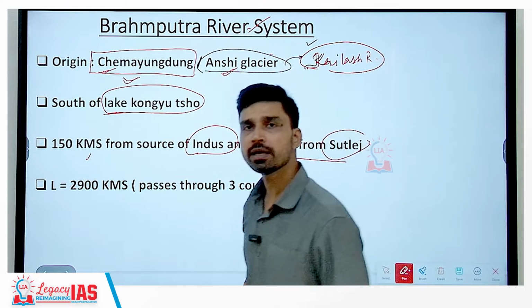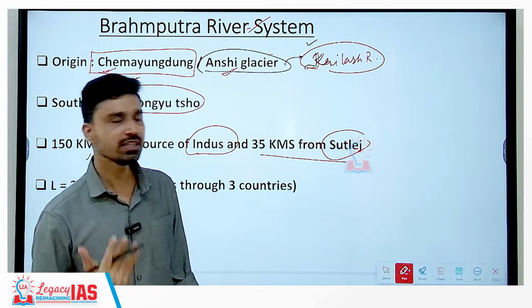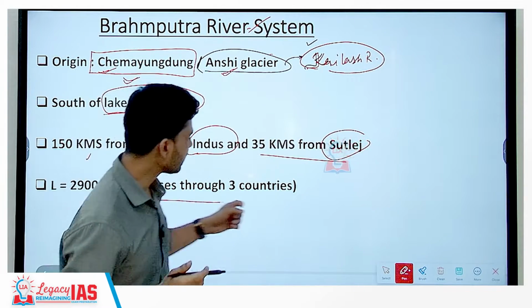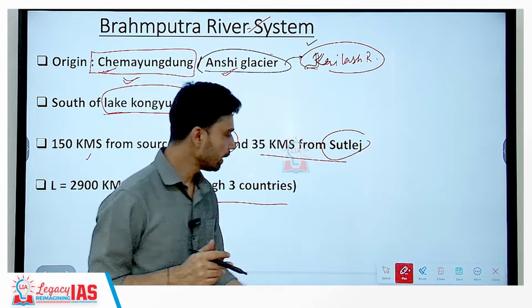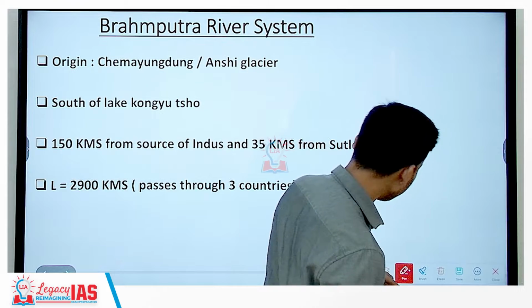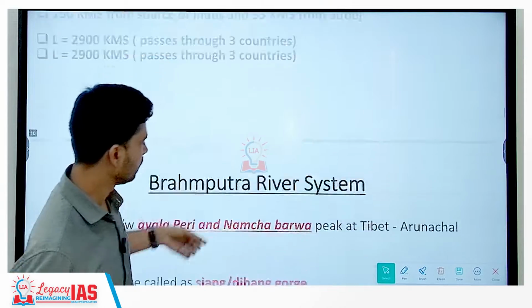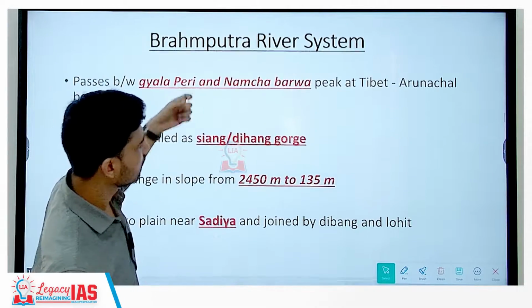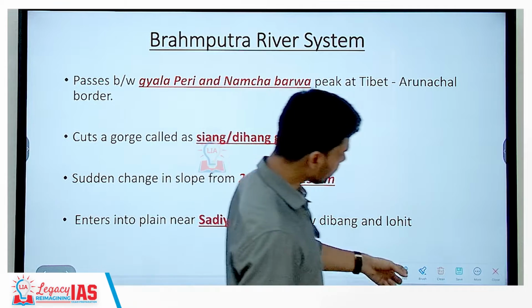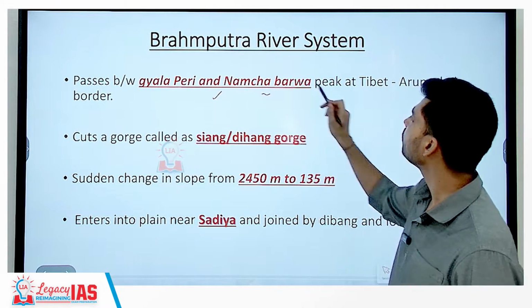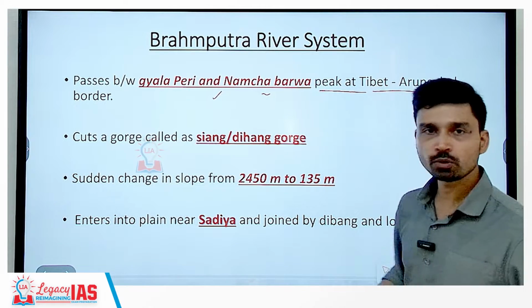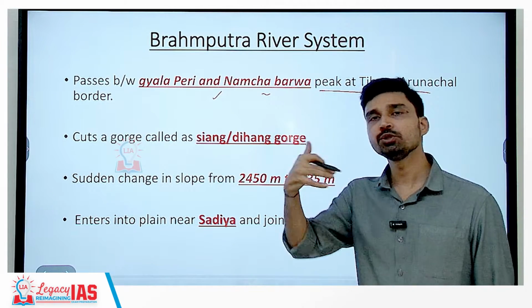Length of Brahmaputra is almost 2,900 kilometers that passes again through three countries, Tibet, that is China, then India, and finally entering into Bangladesh. Some other important point that you can remember about river Brahmaputra is that it passes between Gyala Peri and Namcha Barwa Peak near Tibet-Arunachal border, where it takes a U-turn.